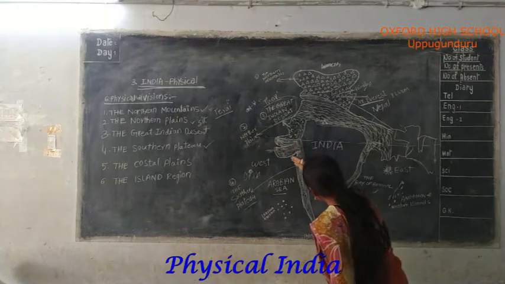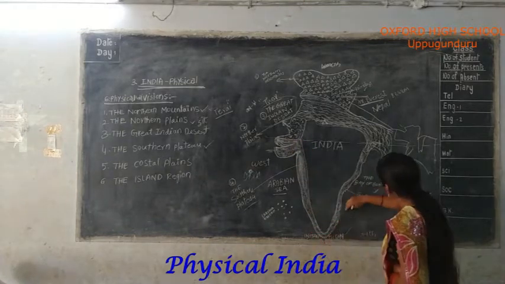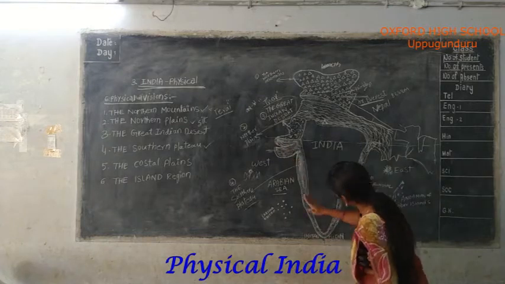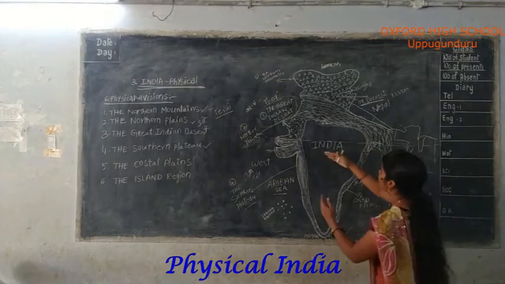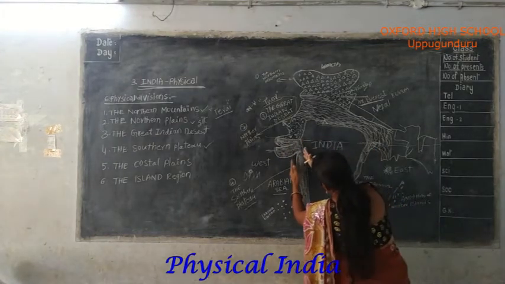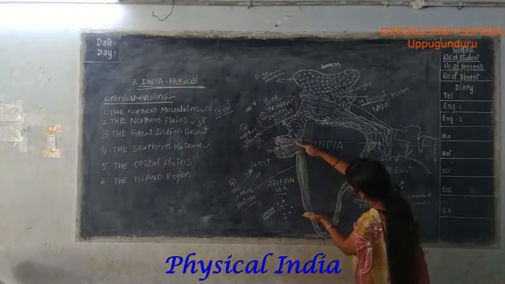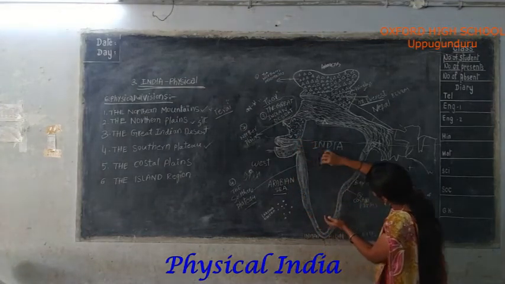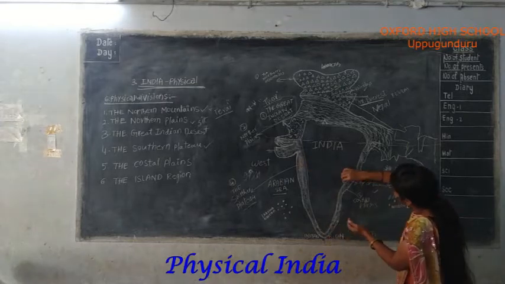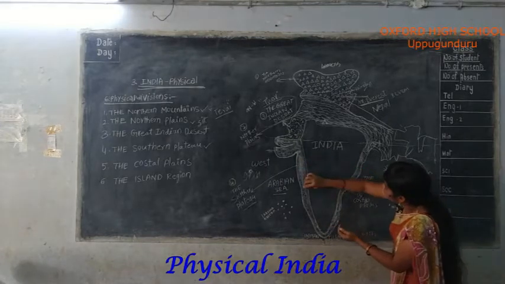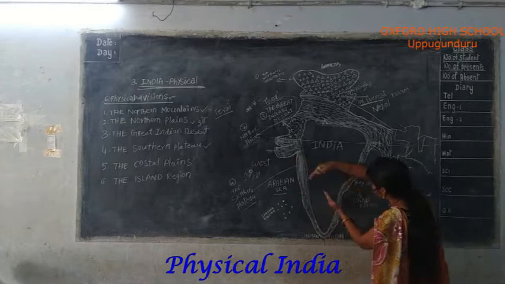All of you see this part looks like a triangle, and when we show the map, it slopes downward from west to east.